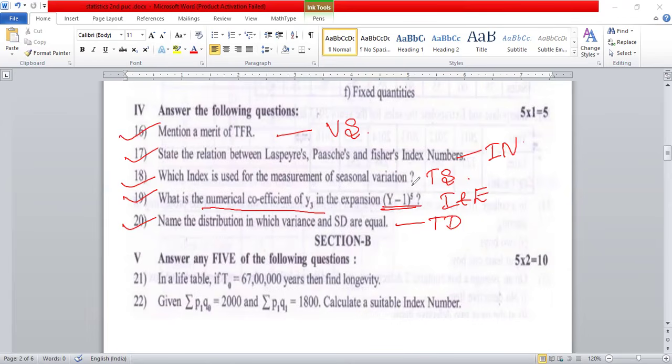So please remember all the properties of theoretical distribution and our definition of time series and definitions of index number, characteristics, limitation, uses, and what are the mortality measurement and fertility measurement, life table definition. So we need to study.